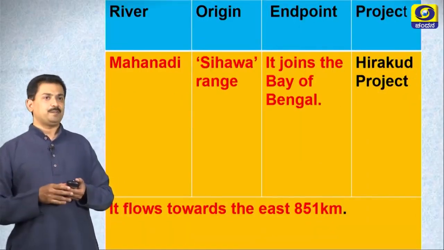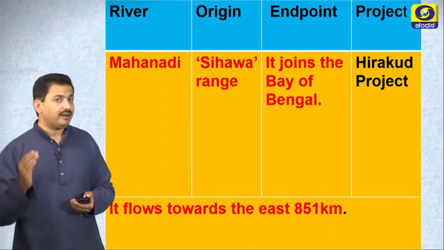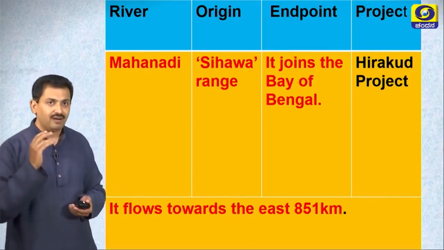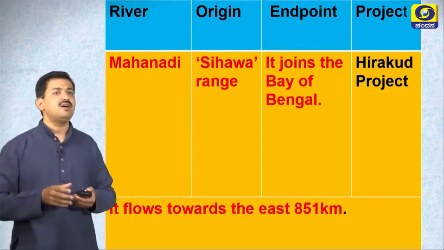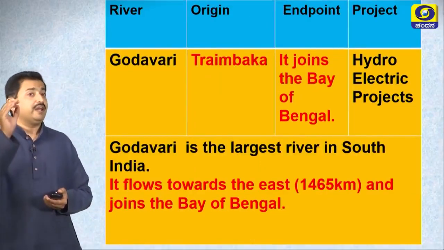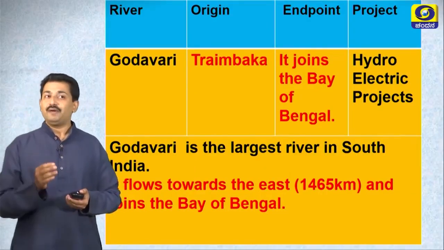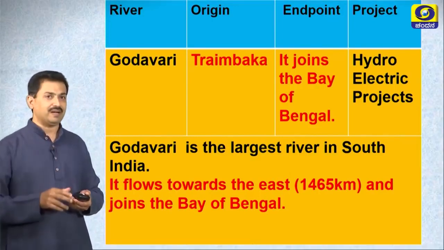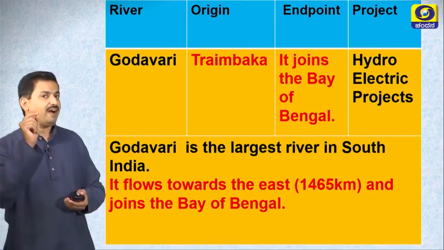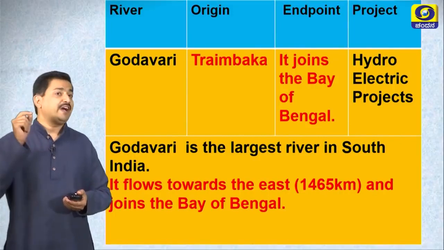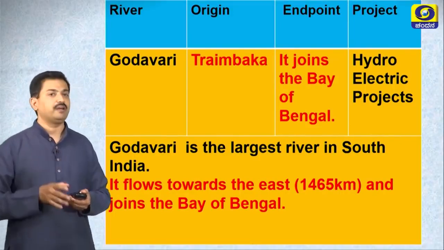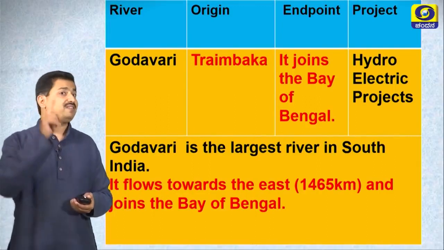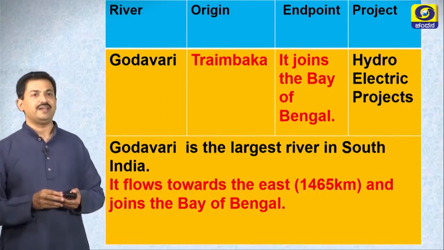River Mahanadi, it rises at Sivahar range, joins the Bay of Bengal. Hirakud project is constructed across river Mahanadi. River Godavari. Godavari takes its birth at Trayambak. It joins the Bay of Bengal. Many hydroelectric projects have been constructed on the river Godavari. You know that Godavari is the largest river in South India.